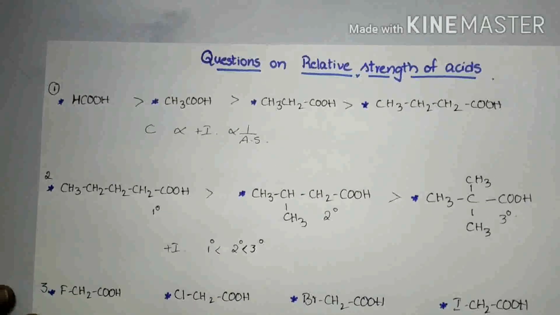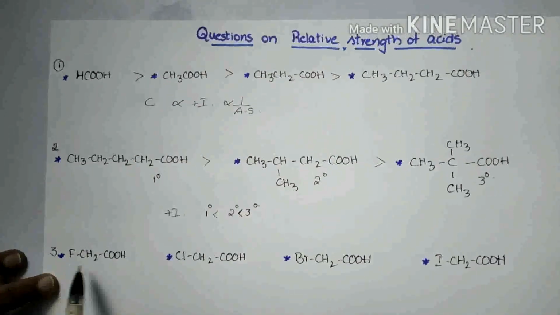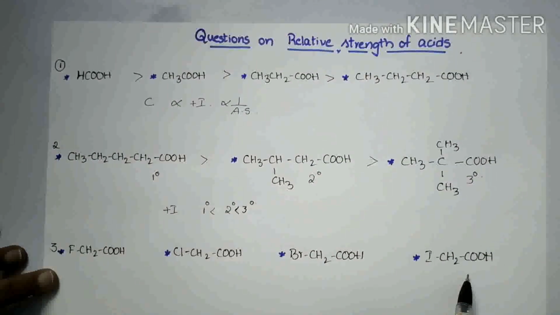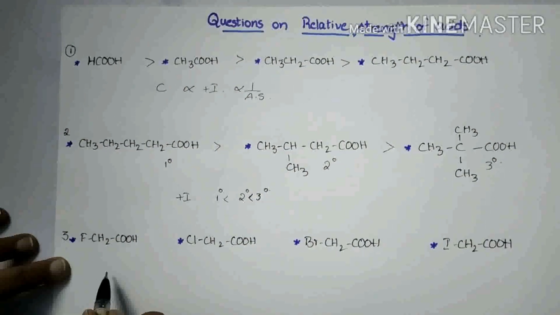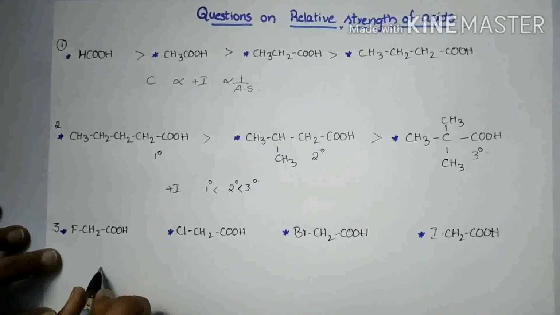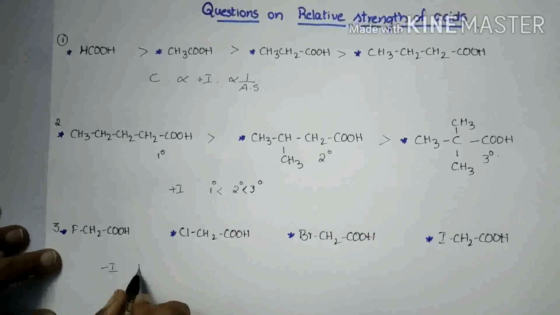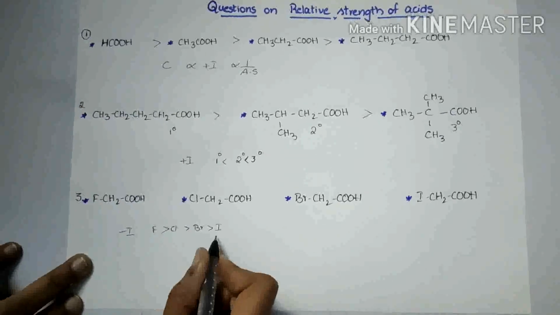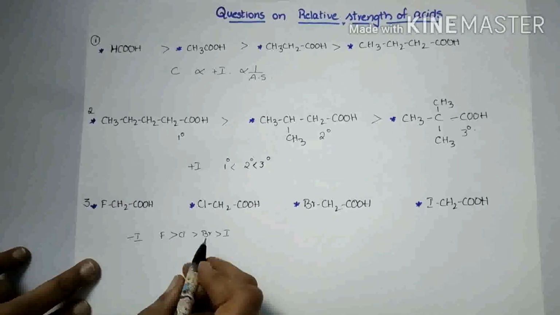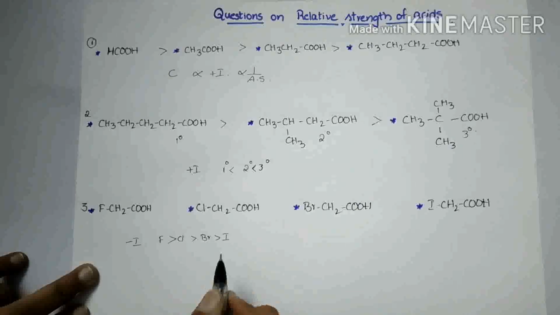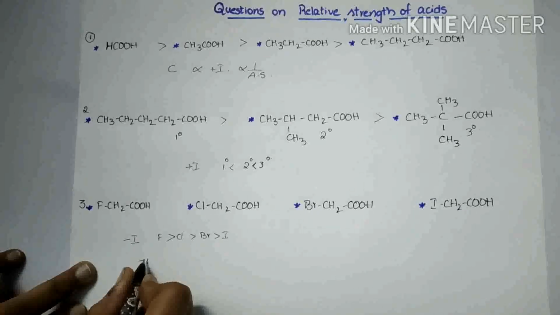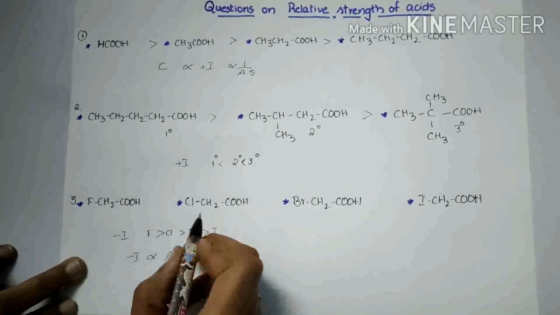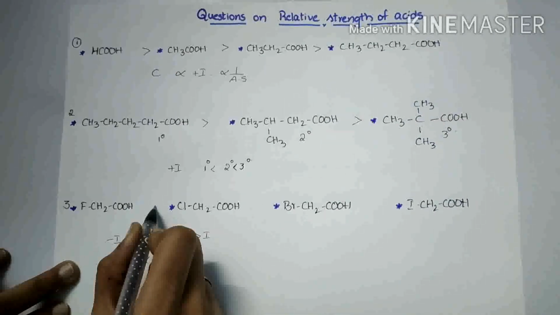And next, in this question, highly electronegative atoms, halogens, are attached to these carboxylic acids. These are the negative inductive groups. This is the decreasing order of negative inductive effect of these negative inductive groups. Negative inductive effect is directly proportional to acidic strength. So, acidic strength decreases in the same order.